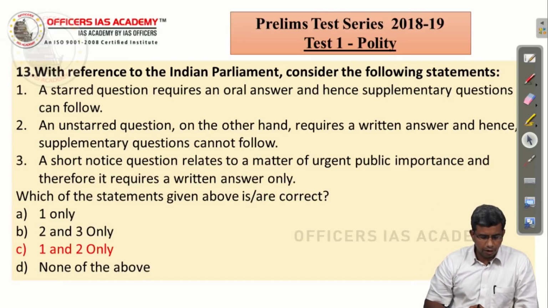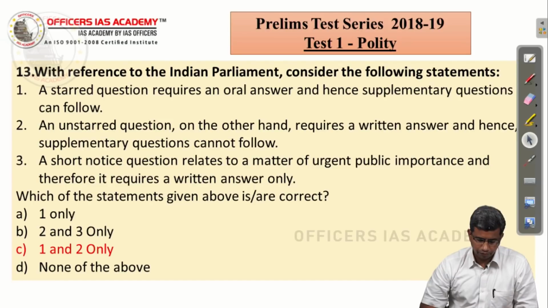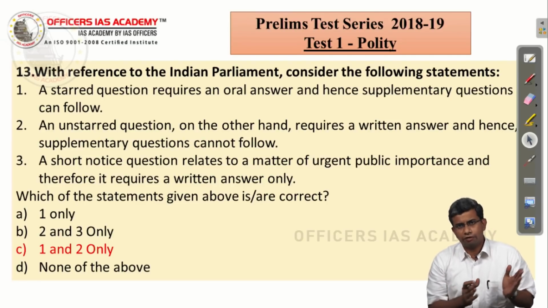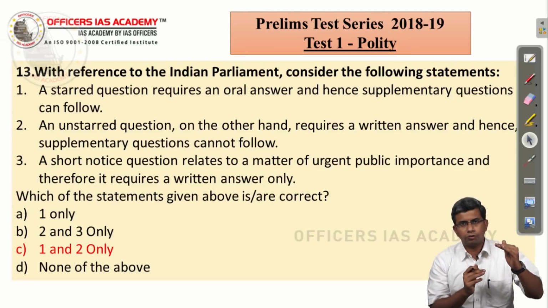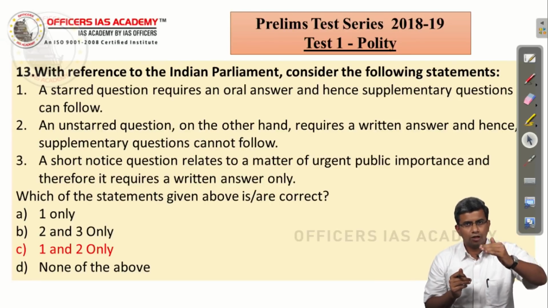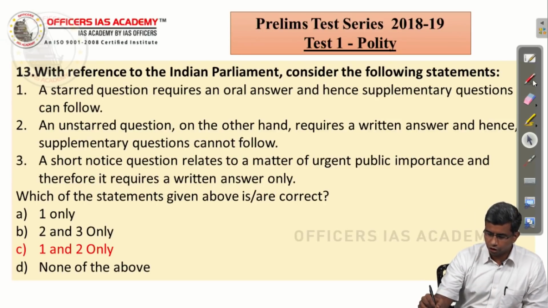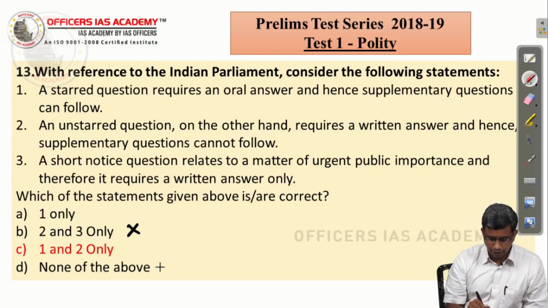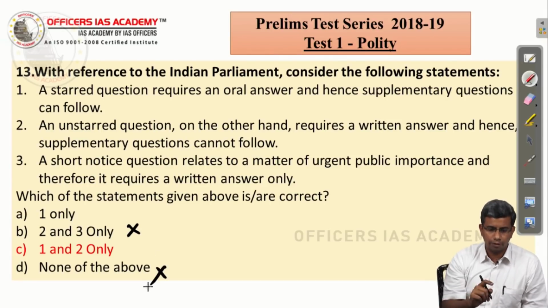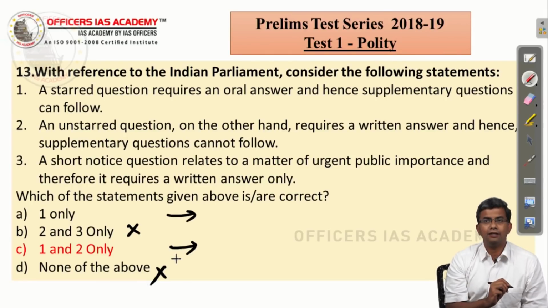With reference to the Indian Parliament, consider the following statements. A starred question requires an oral answer and hence supplementary questions can follow. This is a very, very straightforward point. We have discussed it under the legislative control. There are 2 types of questions, starred questions, unstarred questions, and there are also short notice questions. Now, what is a starred question? It requires an oral answer by a minister. So you know the first statement is right, then you are reducing this into a 50-50 choice, right? So this cannot be the right answer, because you know the first statement is right. And which are the 2 choices which have the first statement as right? 1, A and C.